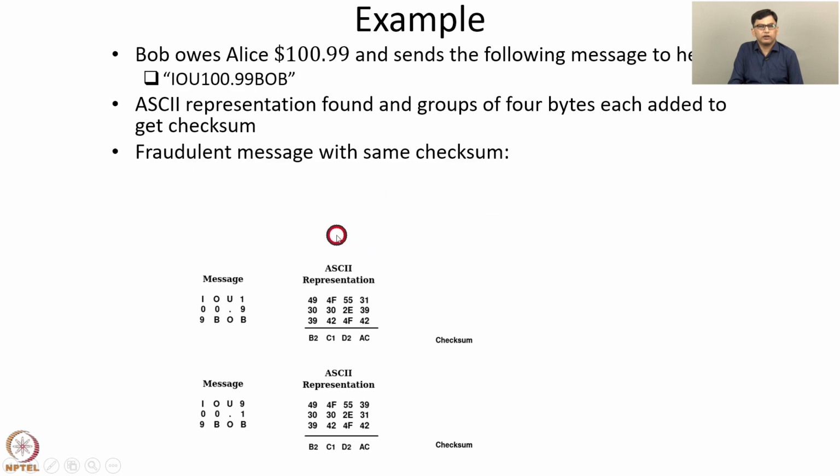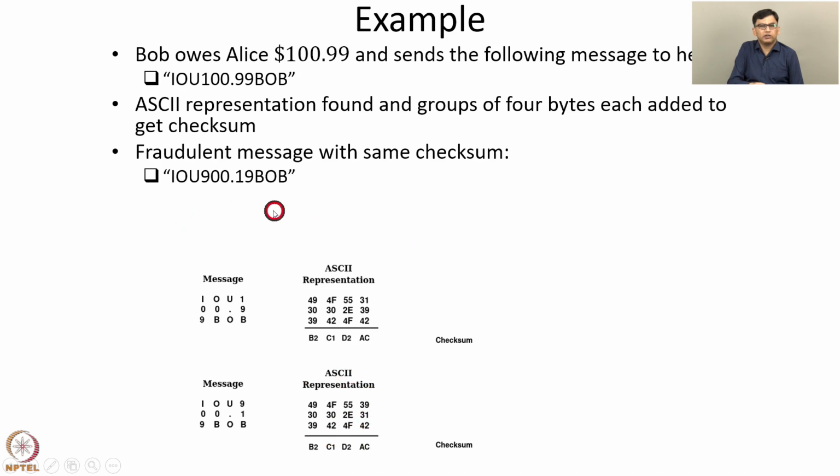Now consider, can we find a fraudulent message with the same checksum? That's straightforward, because we can just flip 2 characters. This 1 and this 9 can be reversed to get 9 and 1. So we create this fraudulent message: I owe you 900.19 Bob. It's straightforward to verify that this has the same checksum, B2 C1 T2 AC.